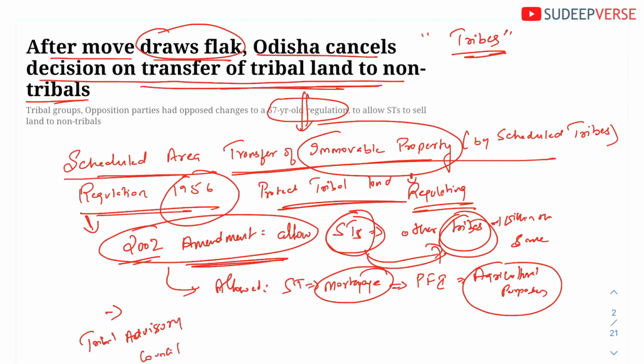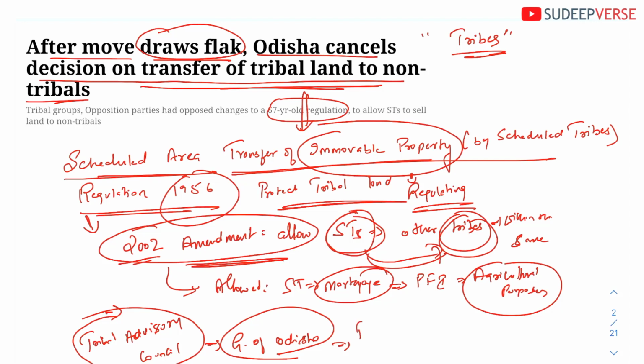The Tribal Advisory Council had advised the government of Odisha to make sure tribal land can also be given to non-tribals, or it can also be transferred to non-tribals. Okay, now the main idea was basically to monetize the land that can be used for education, health, industries, etc. Okay, this was the idea.